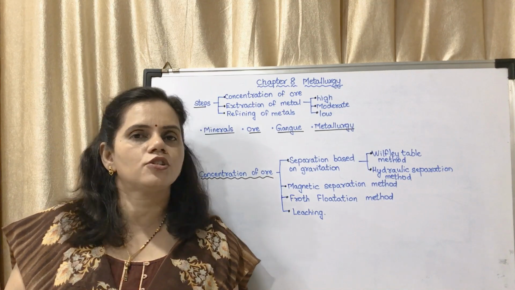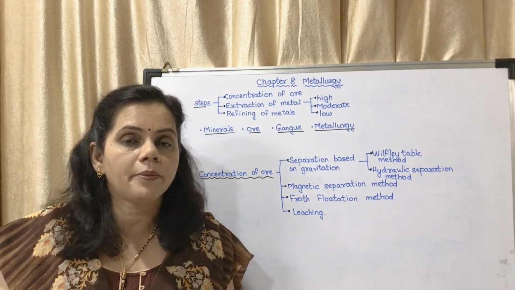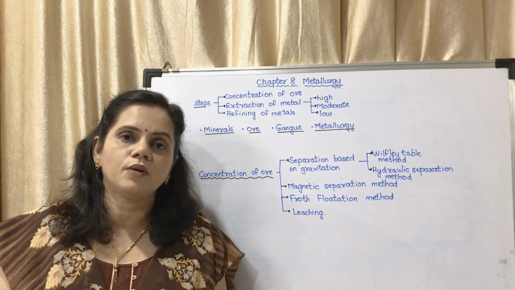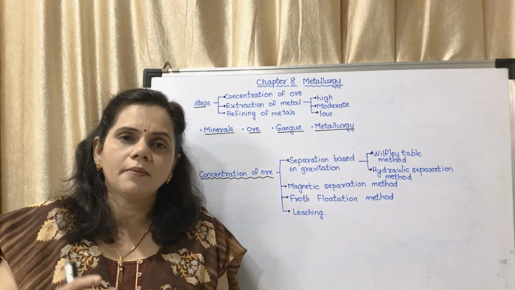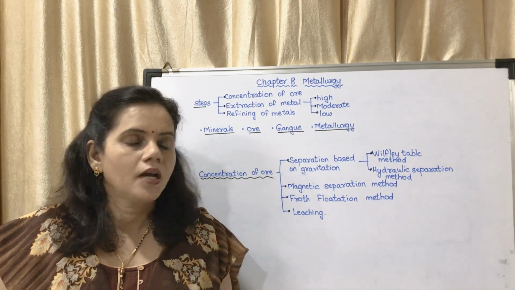Impurities means they are also compounds, but we don't need them. We need a particular metal in that, and that also is present in the form of a compound. That compound along with the impurities is called a mineral.